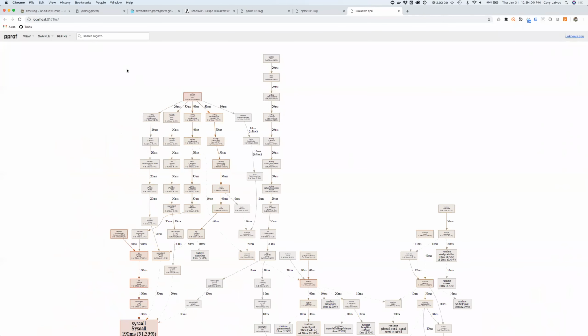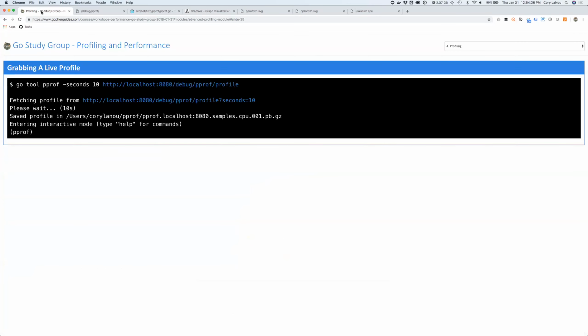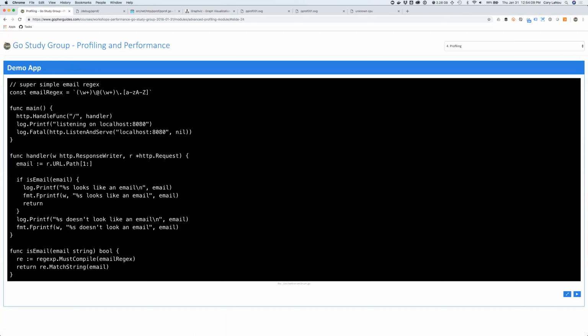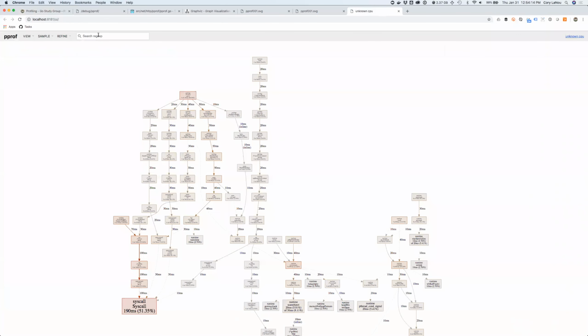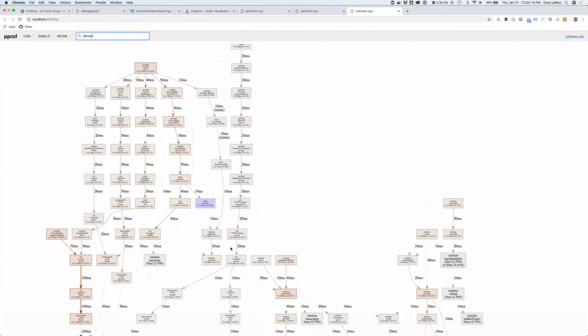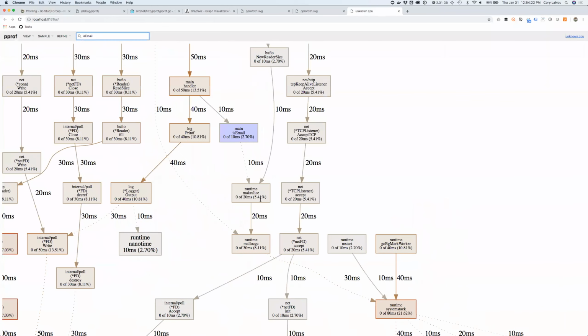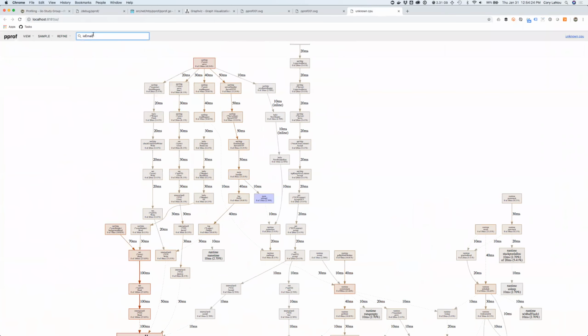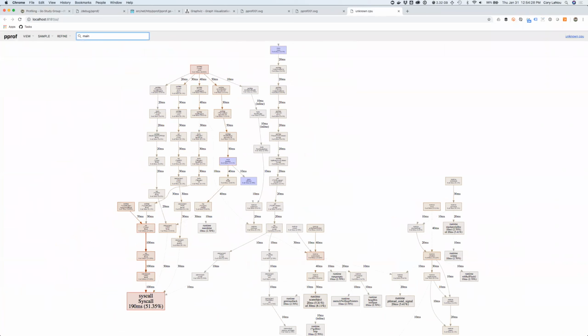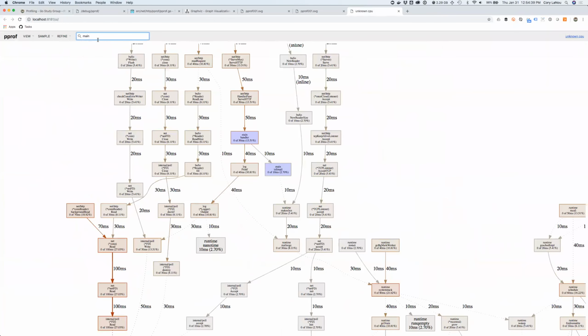What's really cool about this, though, is I know from my code, if I go back to here real quick, find my code, I've got a handler here, and I've got an isEmail function, right? So sometimes it's really hard when you look at these to find out where your stuff is. If I just type isEmail, it highlights everything I'm looking for. So now I go, oh, okay, there's my isEmail function right there. So if I want to find something really quick, it's really easy. If I'm looking for where is all my stuff from main, I can do that, and it kind of gives me my entry point. So this search up here is super handy, especially if you're looking at a really, really big pprof. And then all you have to do is zoom into it, right? So that's kind of neat to go like that.